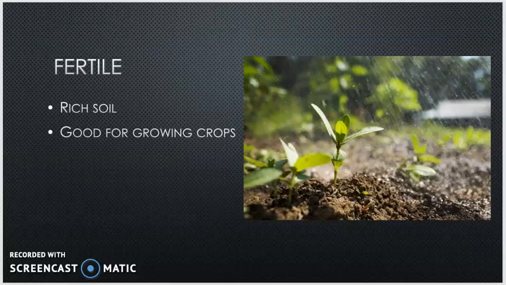The next word is fertile. Fertile means rich soil or good soil for growing crops. So the whole Fertile Crescent was a good place for growing crops.